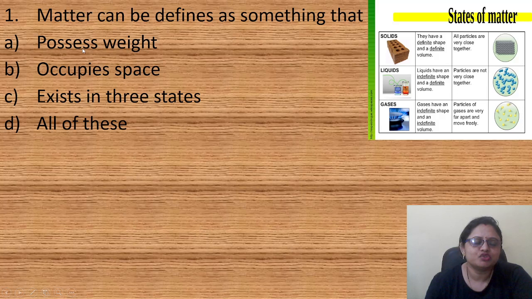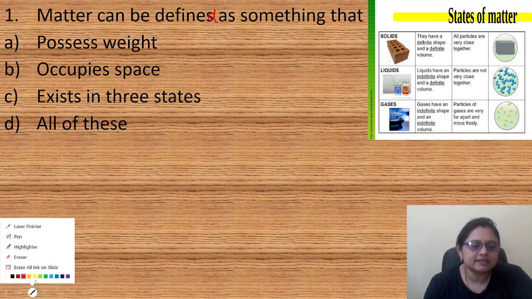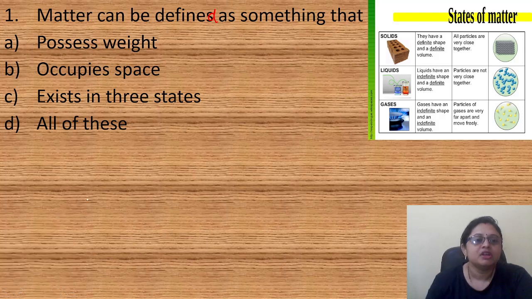So what is the first question? Question number 1. Matter can be defined as something that, option A possesses weight, B occupies space, C exists in three states, D all of these. So here we are going to discuss matter. Okay. So matter, what is matter?